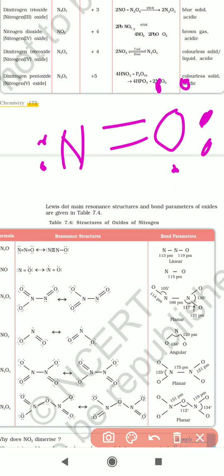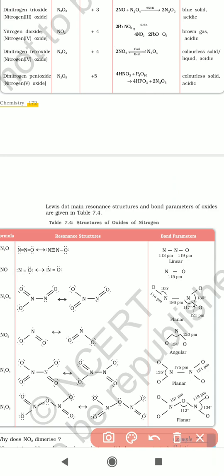Next, see the N2O3 molecule, dinitrogen trioxide. Now we are going to see the dinitrogen trioxide structure. In the N2O3 molecule, there are 2 nitrogen atoms and 3 oxygen atoms present. Let us see that.